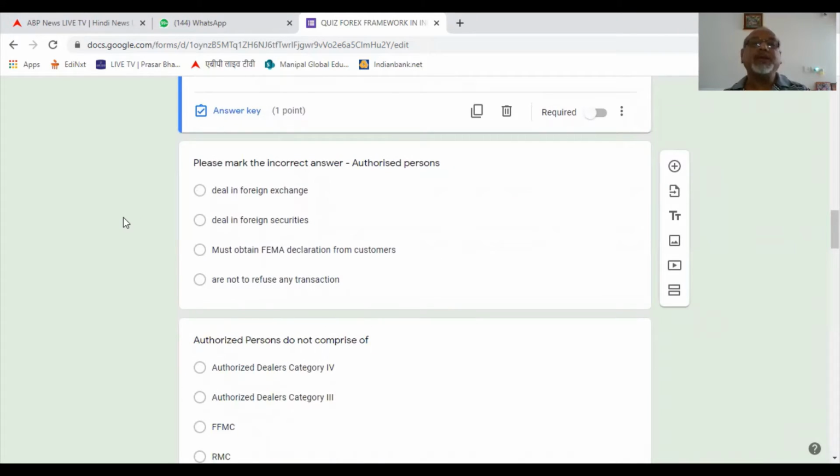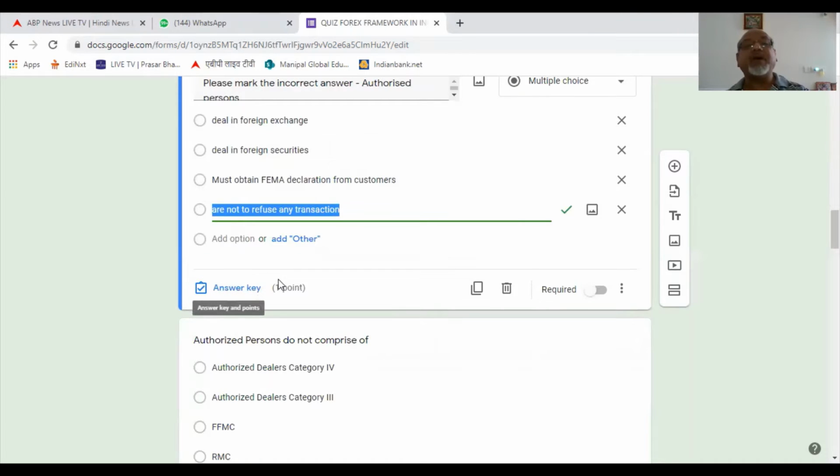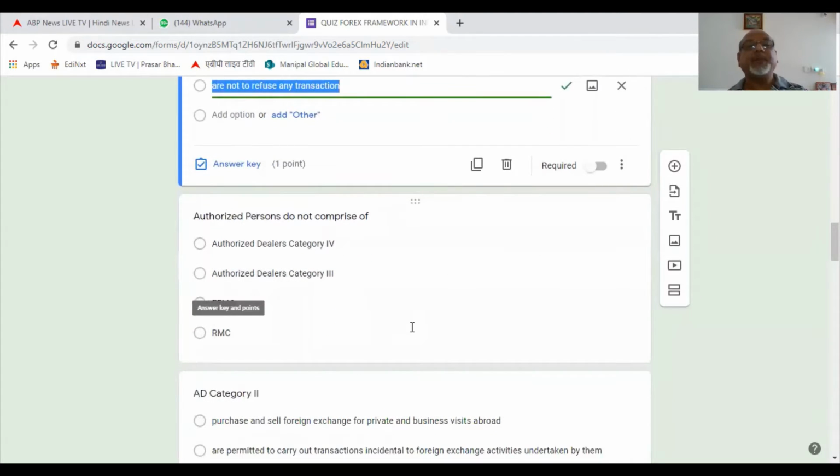Please mark the incorrect answer. Authorized persons deal in foreign exchange. Yes, they deal in foreign exchange as well as foreign securities. Must obtain FEMA declaration from customers. Yes, they have to obtain the FEMA declaration from the customers. Are not to refuse any transaction. They can refuse a transaction if they find that it is not okay, and if need be, they can even report it to the RBI. Remember? So this is incorrect. The right answer is are not to refuse any foreign exchange transaction.